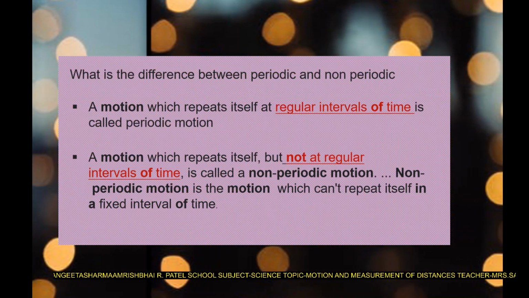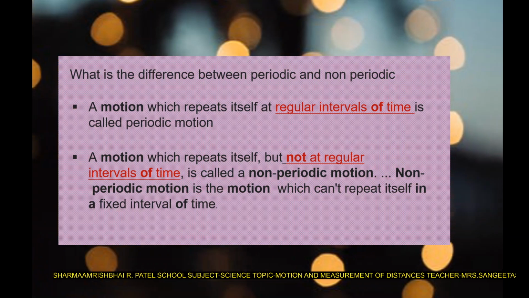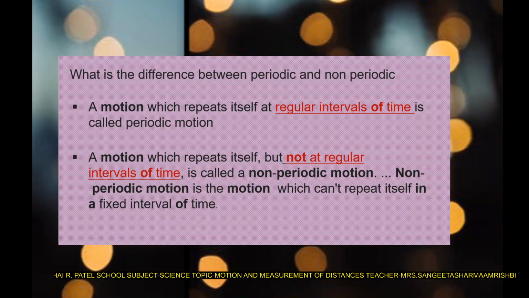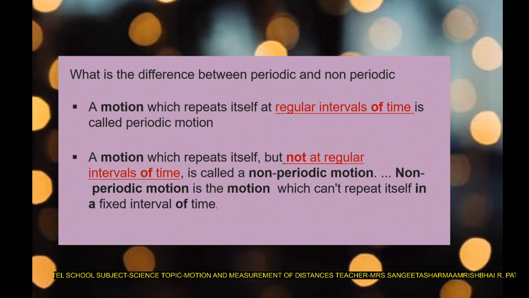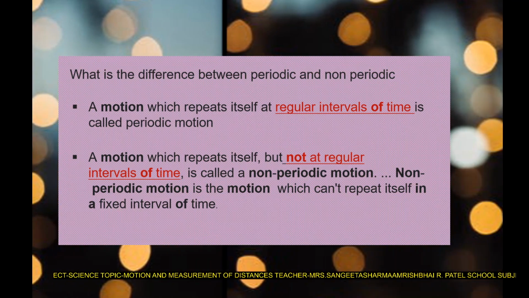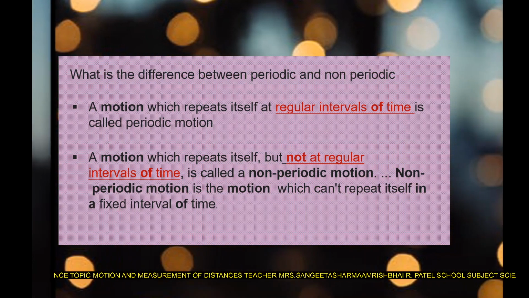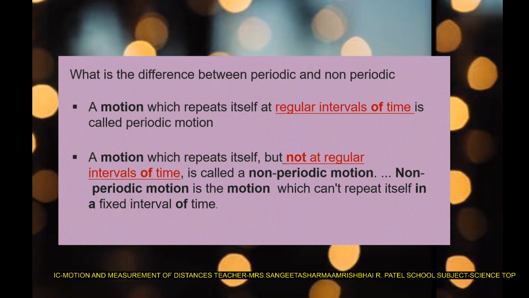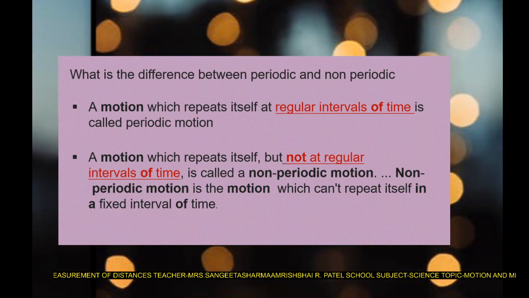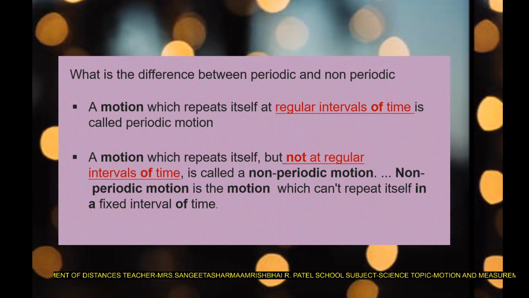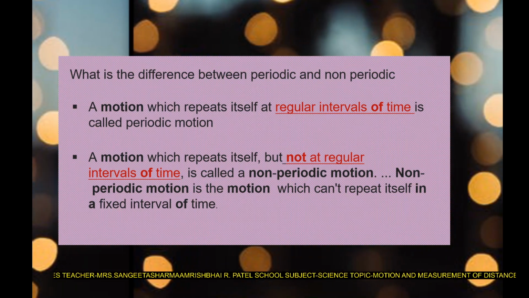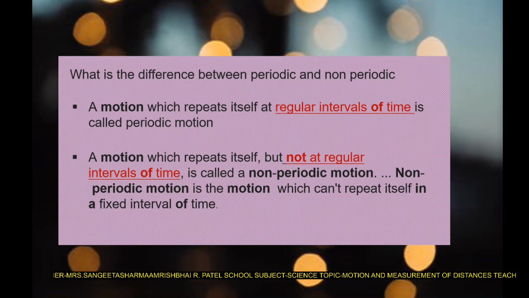Now the next one is the difference between periodic and non-periodic motion. You can see the underlined and red-highlighted words. These are the key words that we are going to use in the definition while making the difference between periodic and non-periodic. A motion which repeats itself at regular intervals of time is called periodic motion, and the motion which repeats itself but not at regular intervals of time is called non-periodic motion.